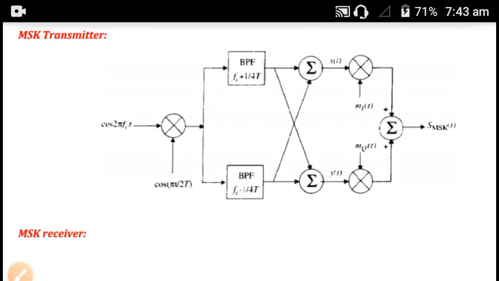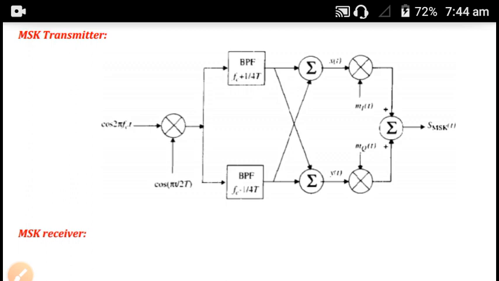This is the MSK transmitter. In this transmitter, the carrier signal, that is cos(2πfct), is multiplied with cos(πt/2T) just to produce the two-phase coherent signal at the frequencies fc + 1/4T and fc - 1/4T.